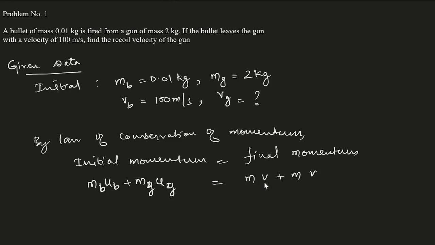In a similar manner I can rewrite this as well, for the final momentum: the mass of the bullet times its velocity, plus the mass of the gun times its velocity. The initial momentum here will become 0, because at the initial moment the gun is stationary. Only when we click the trigger will it fire, so the initial momentum is 0 and we have only final momentum. The mass of the bullet is 0.01 and its velocity is 100 meter per second, plus the mass of the gun, 2 kg, times the velocity of the gun, which we have to find.